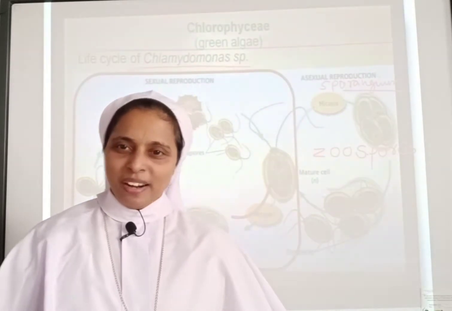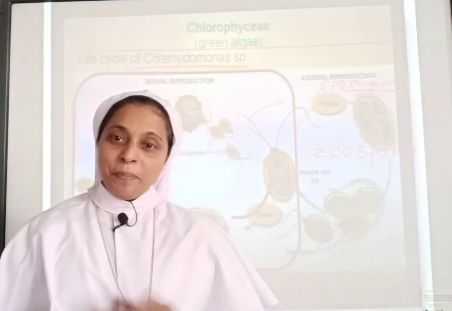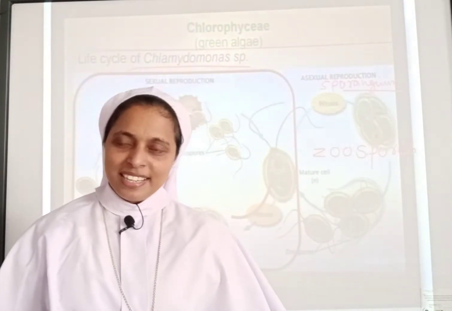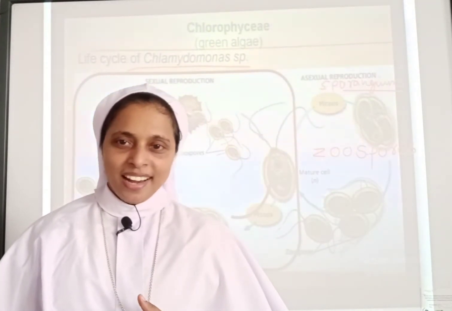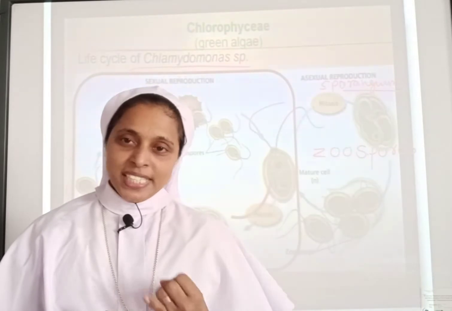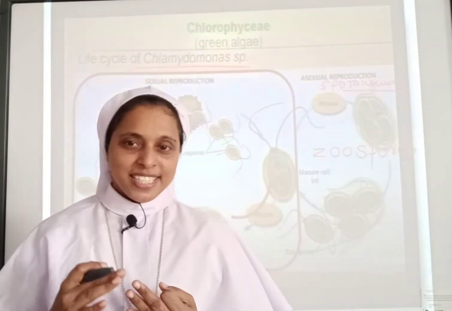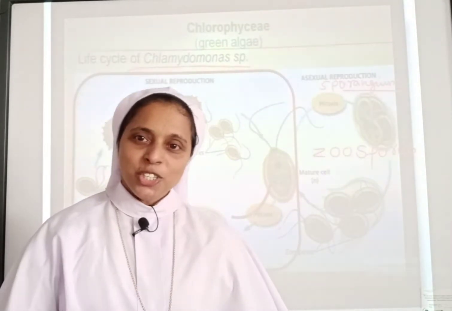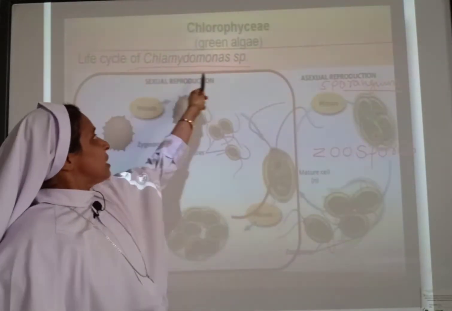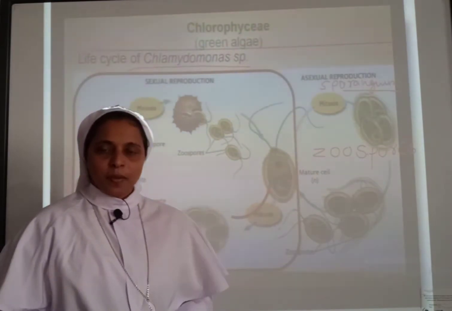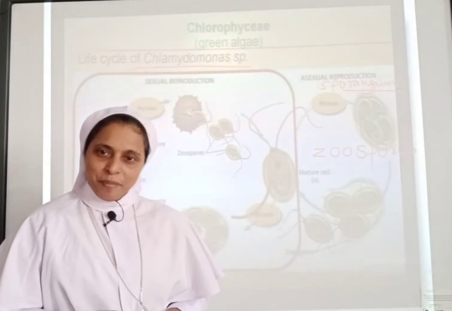Let's continue our classes. In the previous class we discussed reproduction in algae: the vegetative mode of reproduction, the sexual mode of reproduction, and the asexual mode of reproduction. Today we will see the life cycle of Chlamydomonas.